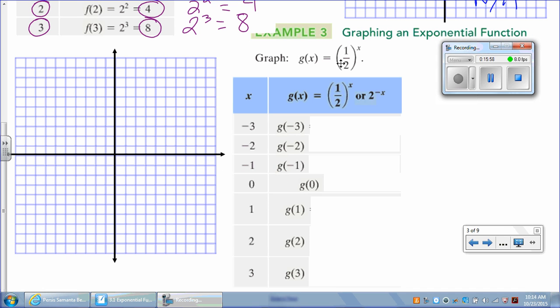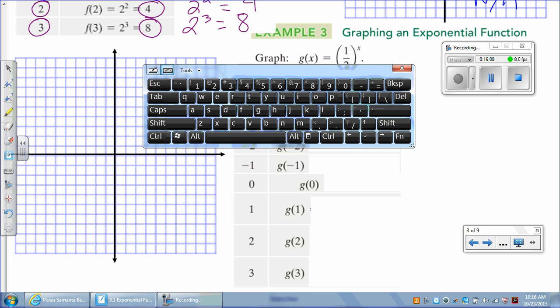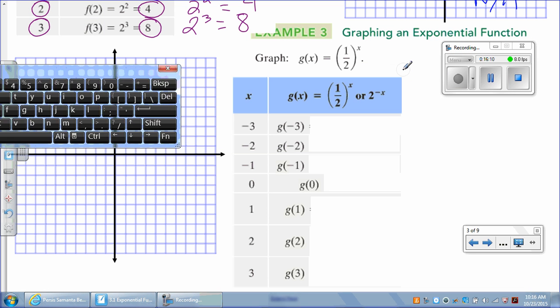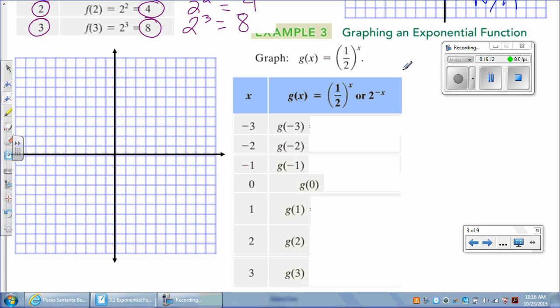Okay, so now I want you guys to work this table. So that was not me.